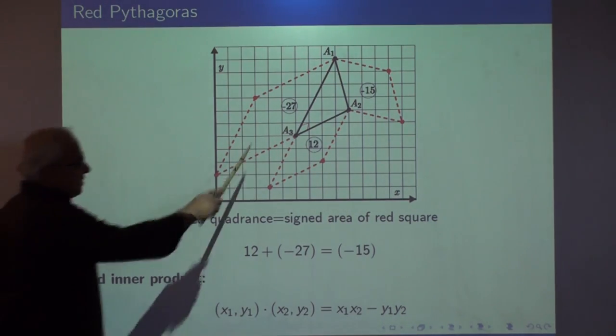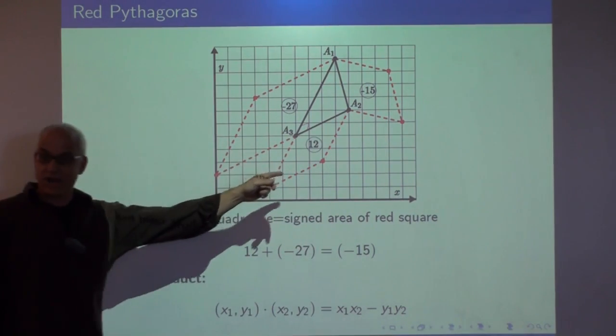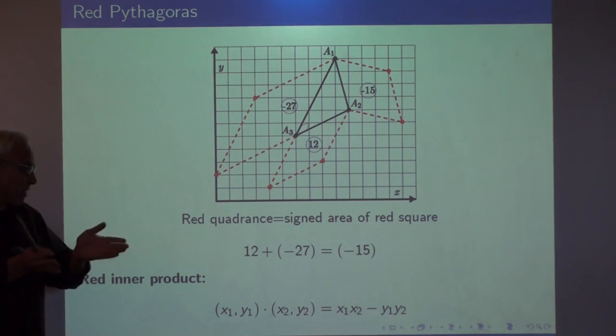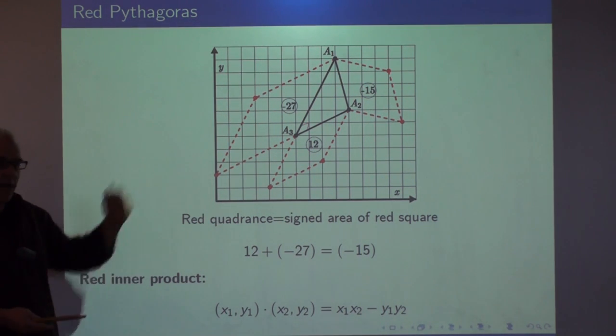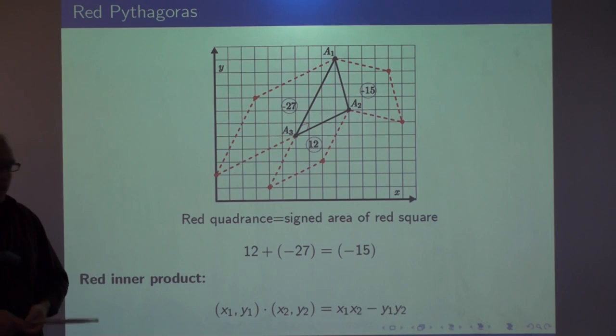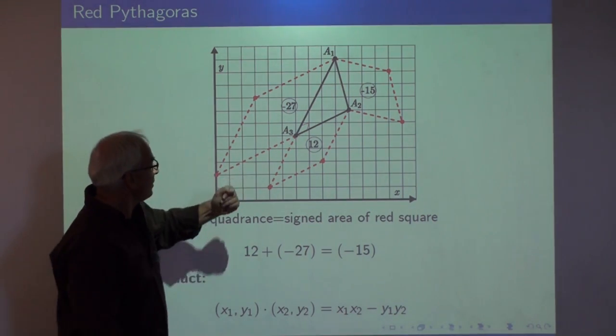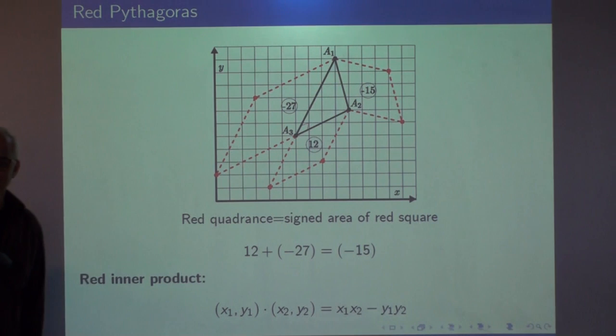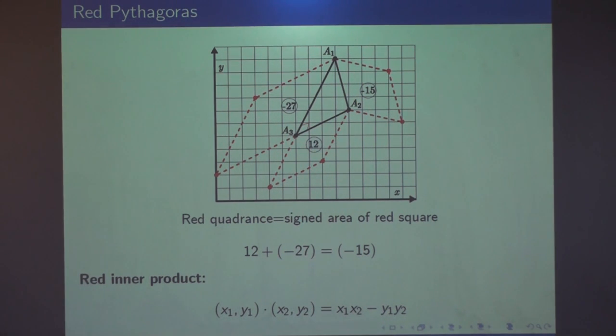And here you see the three parallelograms. These are actually squares. These are red squares. And the dot product is really calculating a signed area of these squares, and you see that indeed 12 plus minus 27 is minus 15. That's what Pythagoras is saying.